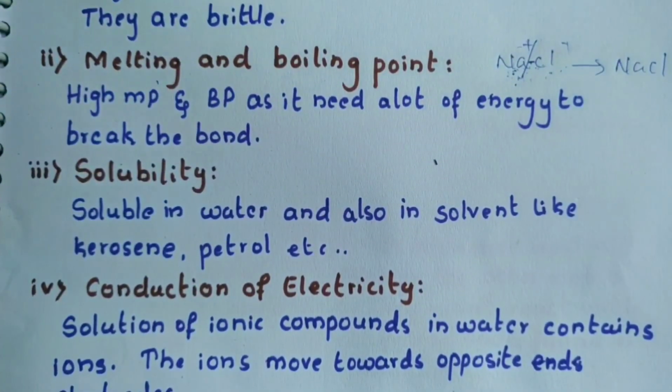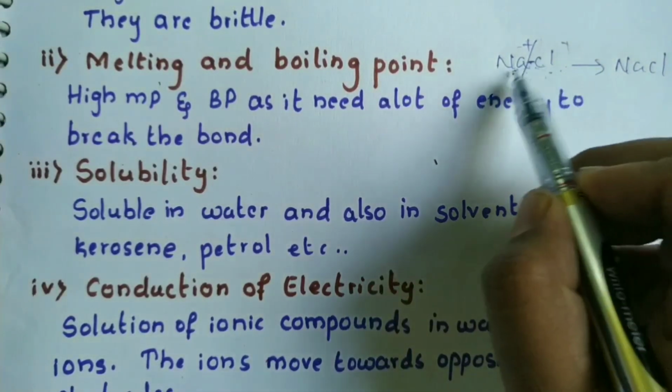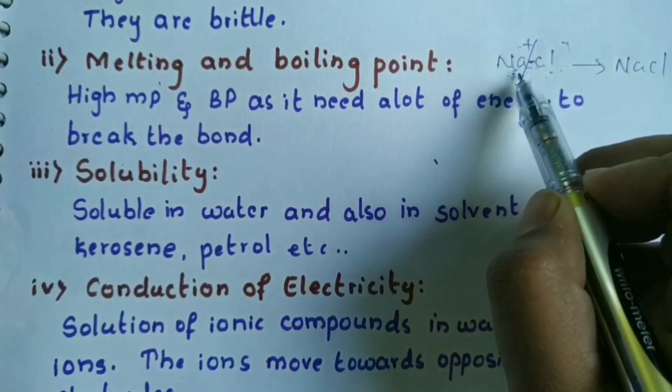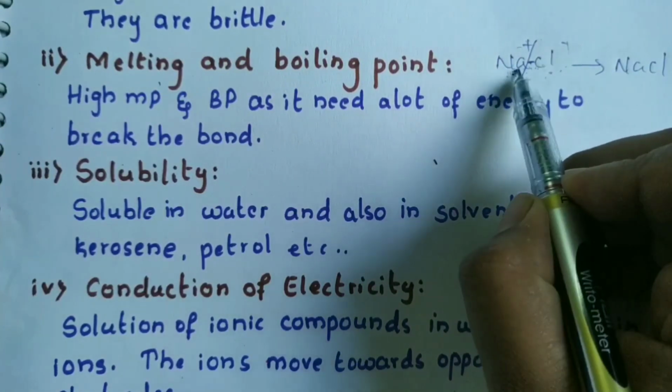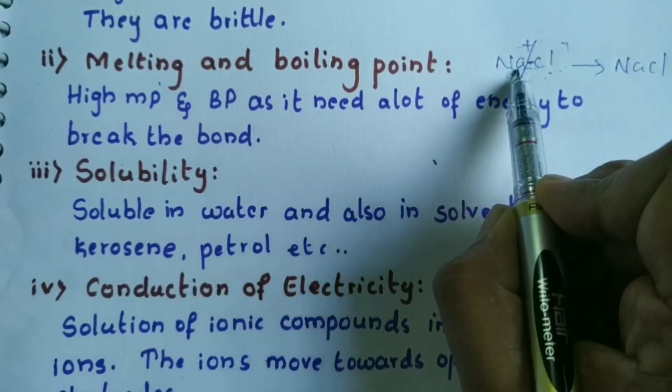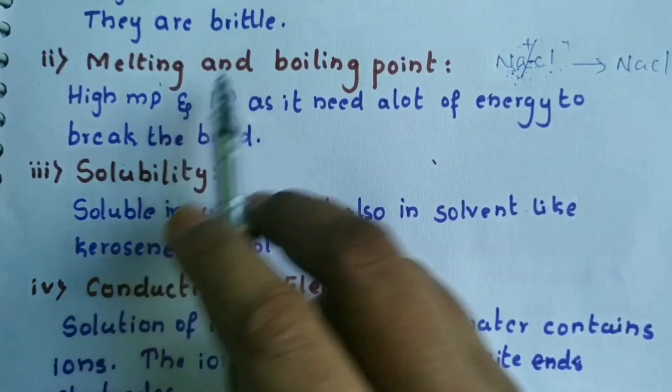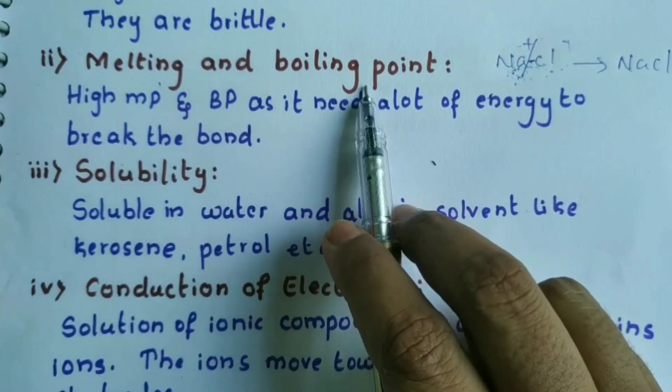Next is melting and boiling point. They usually have very high boiling and melting points because the force of attraction is very high. It needs a lot of energy to break the bond. That's why we have to supply a large amount of heat. So the melting point and the boiling point will be very high.